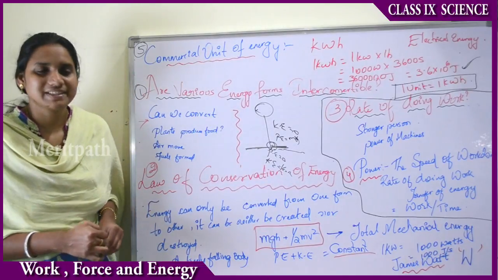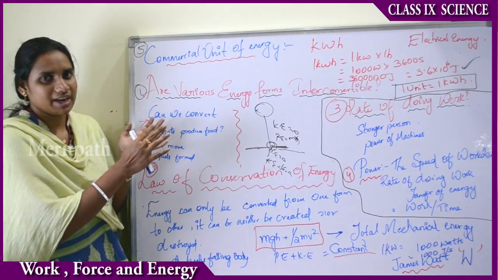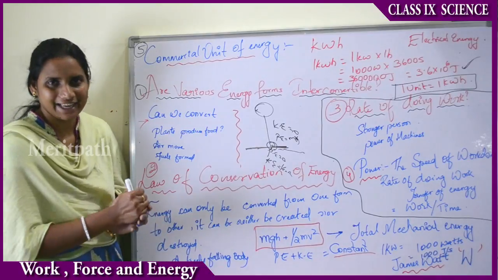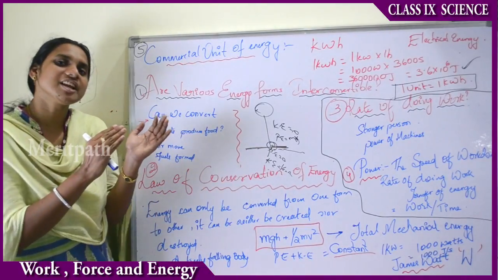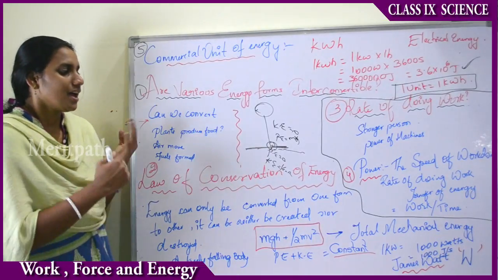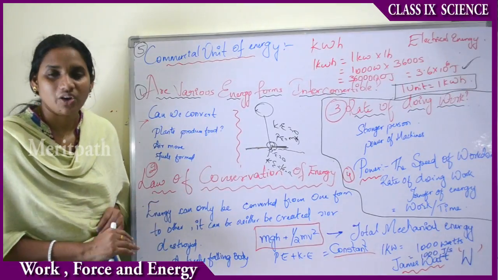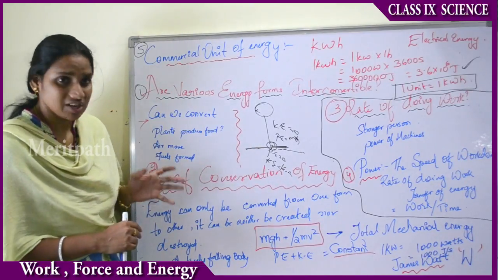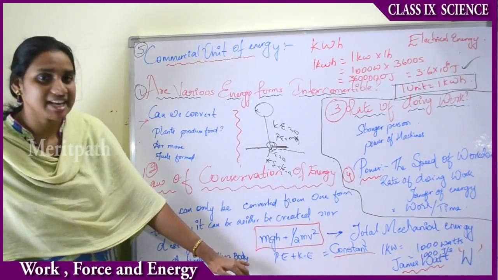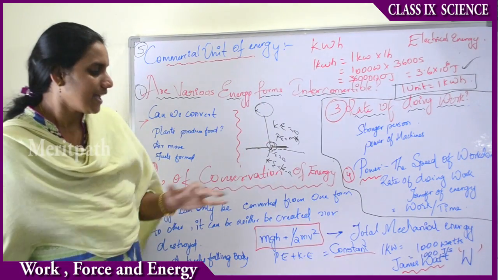That means previously potential energy is there for a stone, right? When it falls on the earth and is moving, it attains kinetic energy. Therefore the potential energy transformed into kinetic energy. So we can say that the transformation of energy has taken place here, and there is no creation or destruction of energy. So we can say the summation of the potential and kinetic energies is constant.